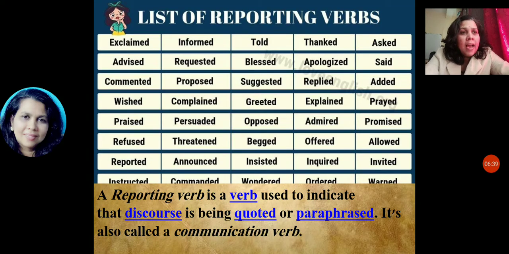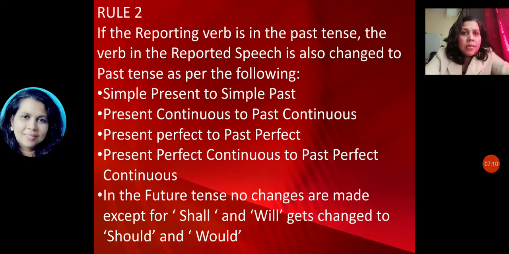So here I have projected some of the reporting words: exclaimed, advised, commented, wished, praised, refused, invited, ordered, wanted. So everything is in the past tense. A reporting verb is a verb used to indicate that discourse is being quoted or paraphrased. It is also called a communication verb. You can see that everything is in the past tense.